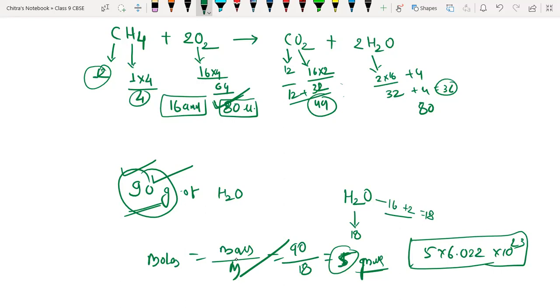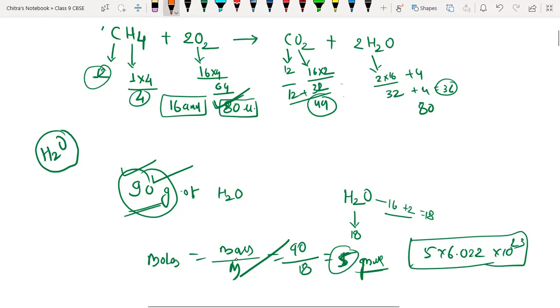We cannot measure the property of one water molecule because it is very small and very difficult to measure. That's why in chemistry we deal with bulk properties of matter, and that's why we are using 1 mole here. The molecular mass of H2O is 18, so 18 grams will form 1 mole.